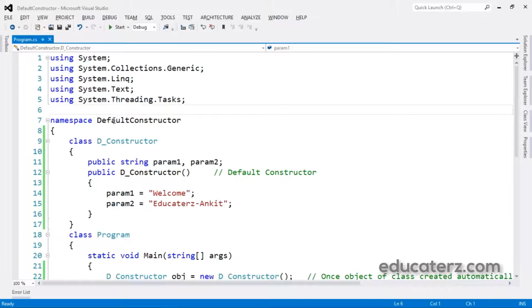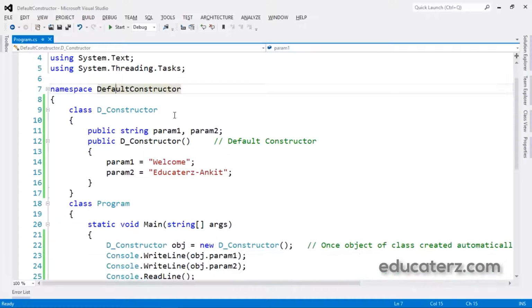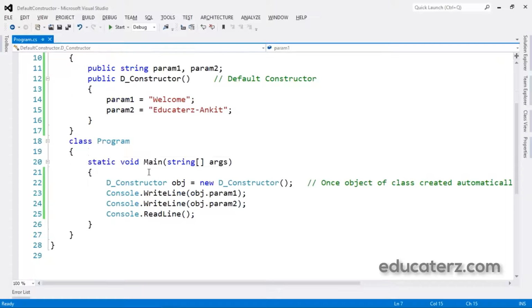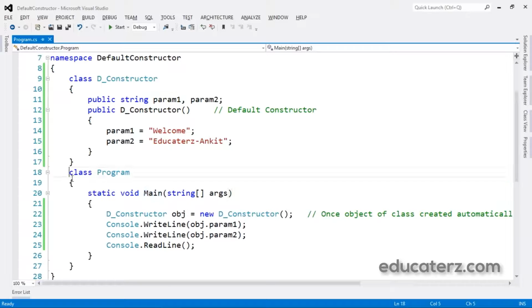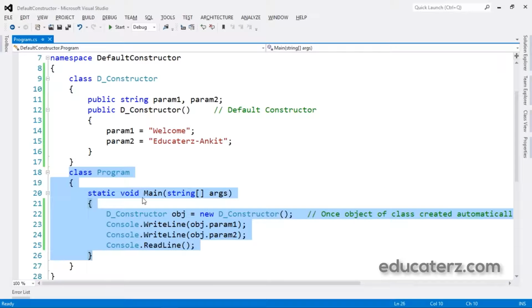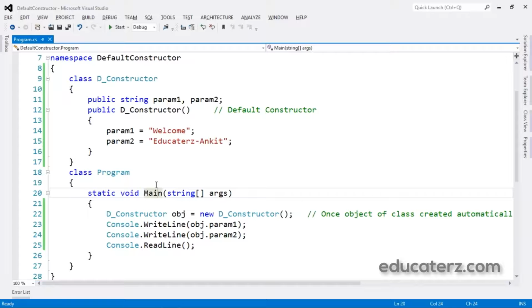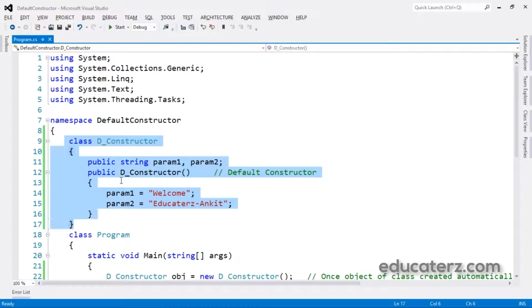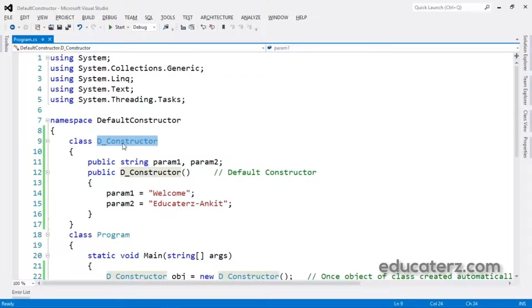See this, this is a plain console application. We have a main method, and apart from the class and main method which are created automatically, I have created a class. I gave the name D underscore constructor for convenience only. D means default, inside which I have a constructor. This is called the default constructor. See, the class name should match the constructor name, and it doesn't have any return type.